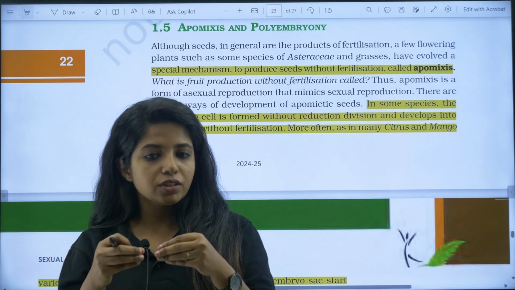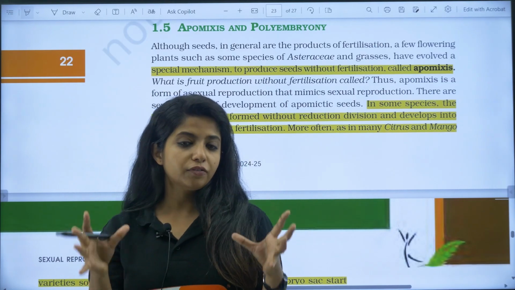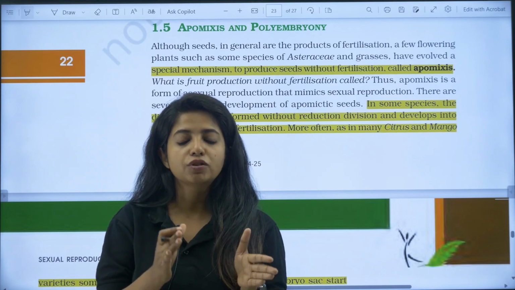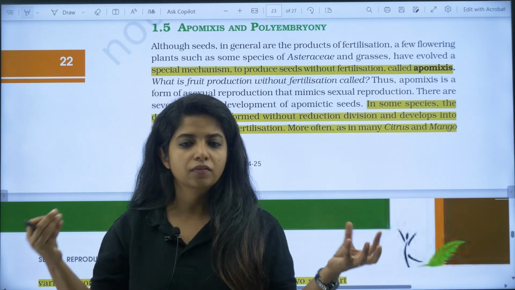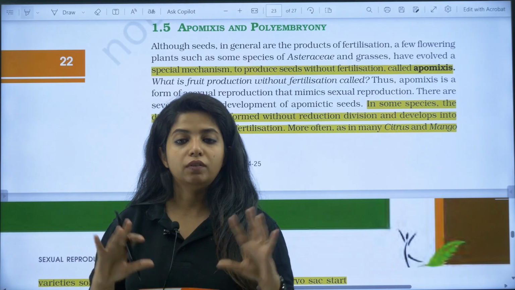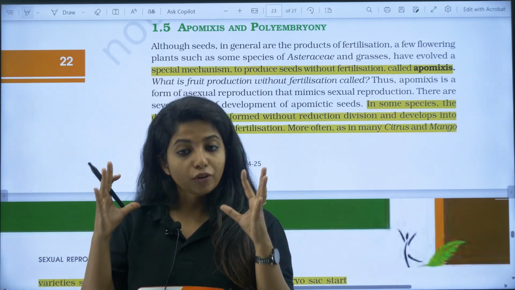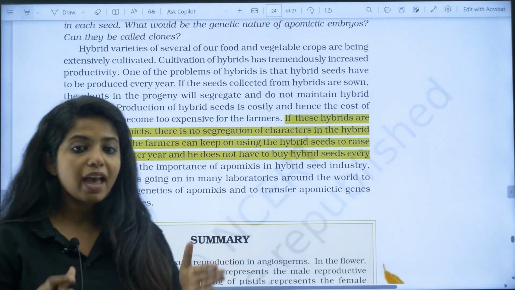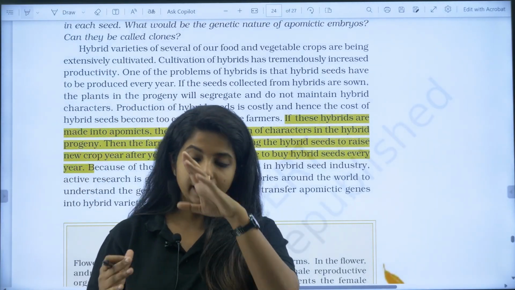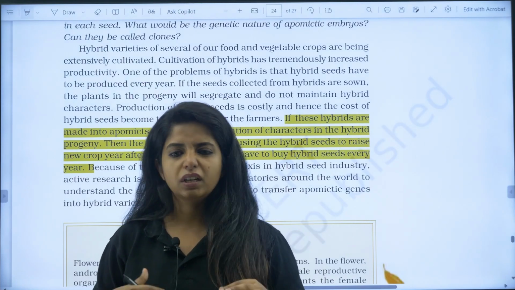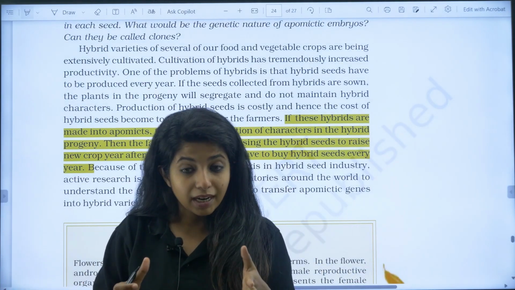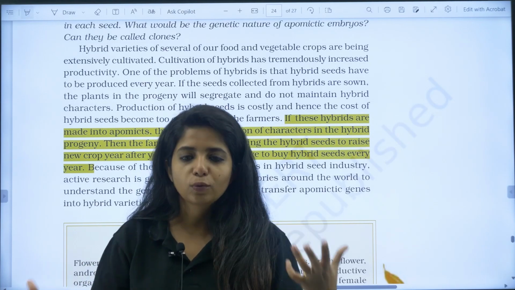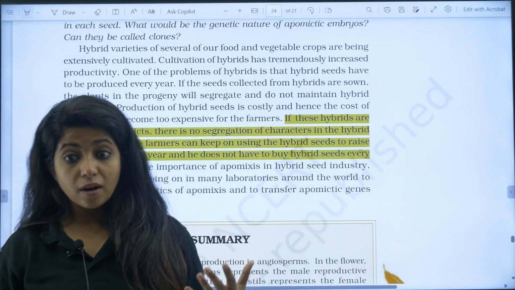For example, I have a plant and it has all the desirable features, so I want to create clones of it, and I would prefer asexual reproduction to prepare clones. If it is sexual, then there will be gametic and genetic changes, so it will be a huge lot of trouble. So apomixis would give me the desirable traits that I want. For example, I have a hybrid plant. If I let this hybrid plant pollinate with other plants, it will create new things. I don't want that. But if I create apomixis seeds of this plant, I'm just making clones of the same plant. So it is highly useful for the farmers and everyone.